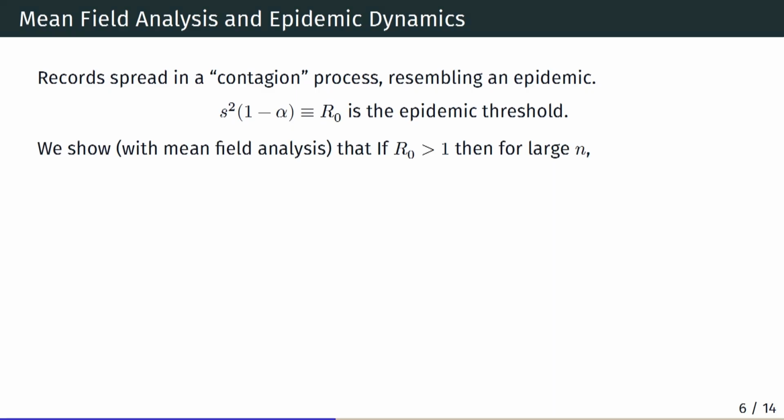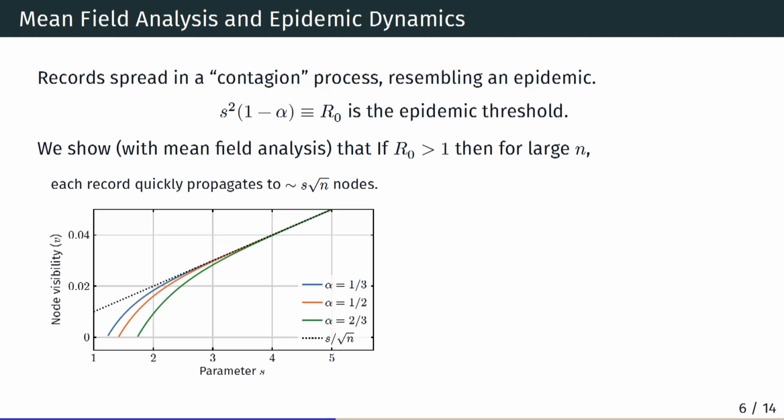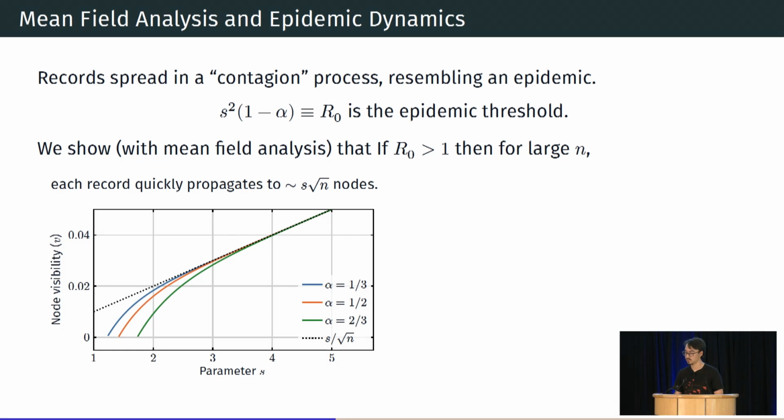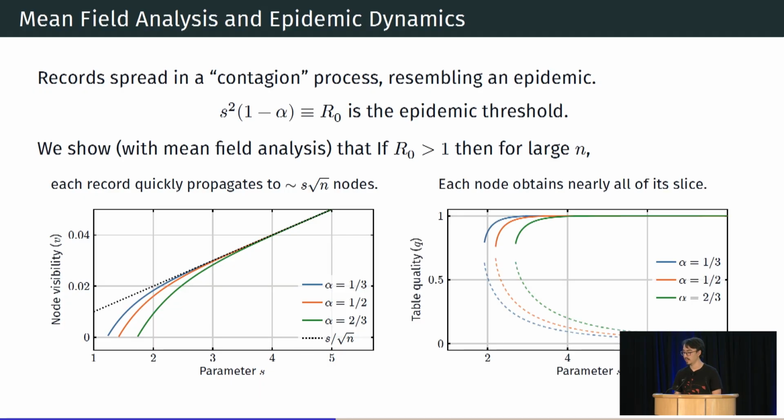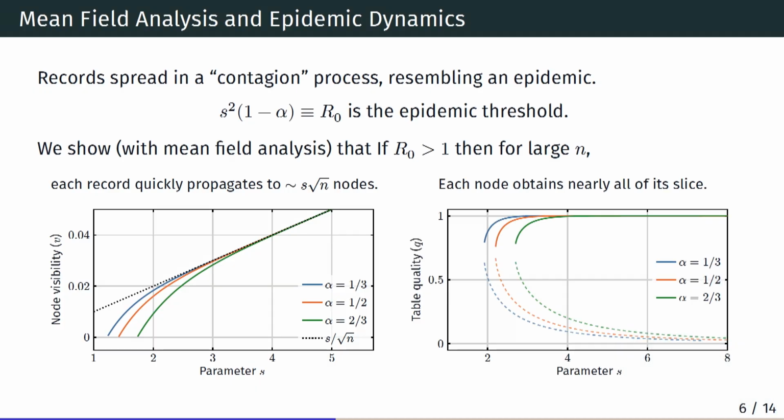If we set S, the constant, to something decent, like 4, we get good coverage. And if you solve the mean field equations, you see that with a sufficiently high chosen S, the tables quickly reach the good case of S square root n fresh nodes. And each node is going to obtain nearly all of its slice, even in the presence of some adversary.